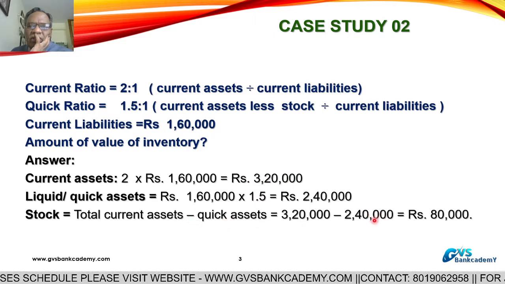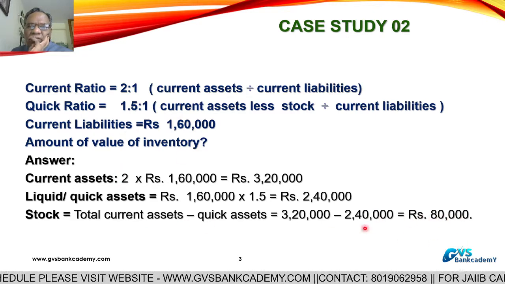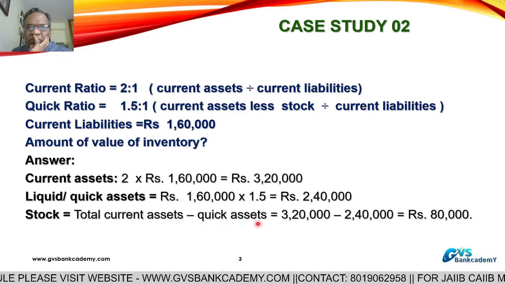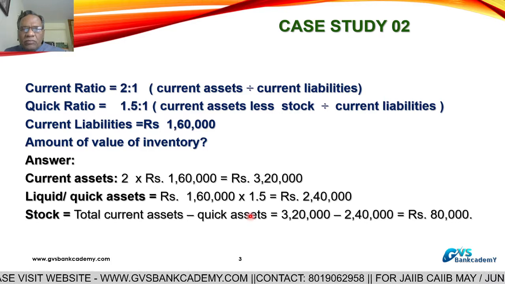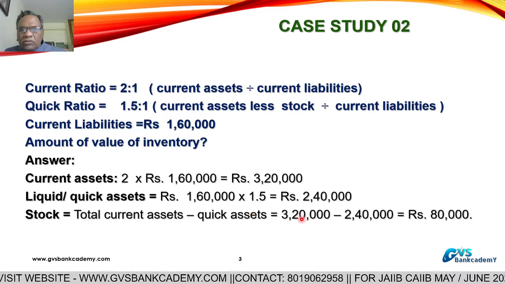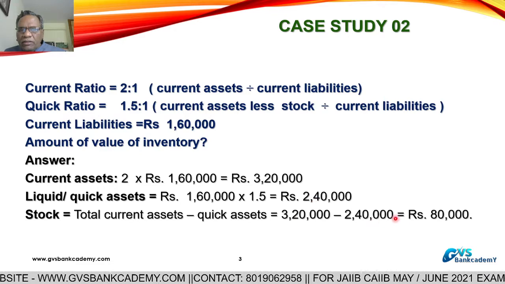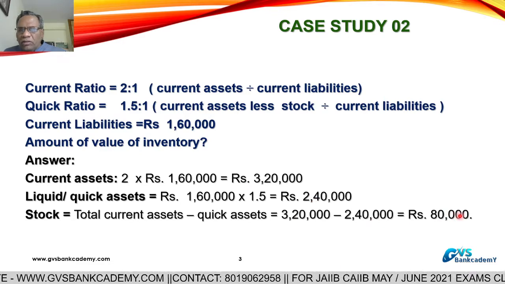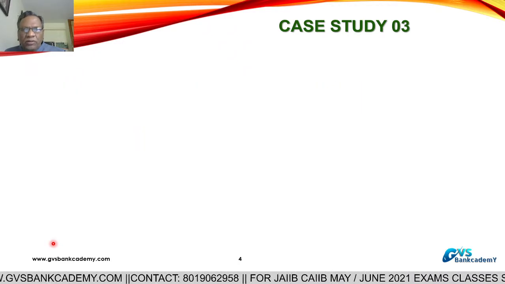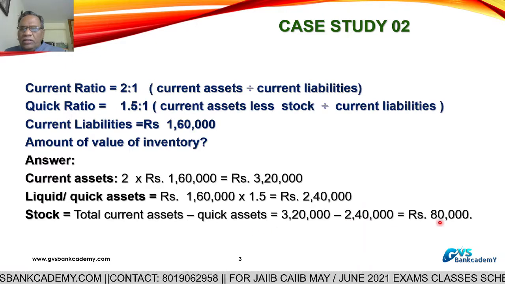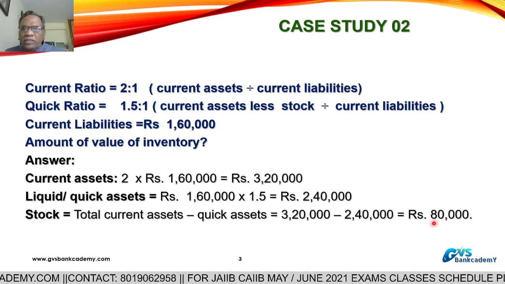Then stock. Value of stock or inventory is equal to total current assets 3,20,000 minus quick assets 2,40,000. Stock value is 80,000. Quick assets means current assets minus stock. In this example, we have to discuss current assets minus stock. Current assets are 3,20,000 minus quick assets 2,40,000. You will get stock is 80,000. This is the answer to the question: the amount of value of inventory is 80,000.